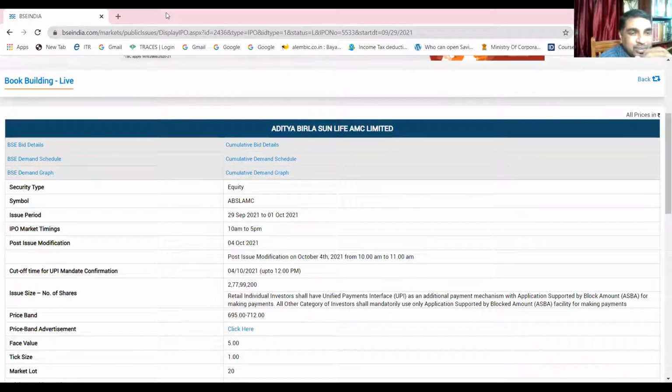So now this shows the bidding position as of now. Are you able to see it? At 695, the entire shares, the number of shares the company has offered, will be subscribed. So the maximum people are saying 695. If the price is low, people will easily subscribe to the entire share. Is it not? If the company decides 695, then the entire shares will be subscribed. But at 696, this is the bidding position. Shares are undersubscribed. Are you getting it?